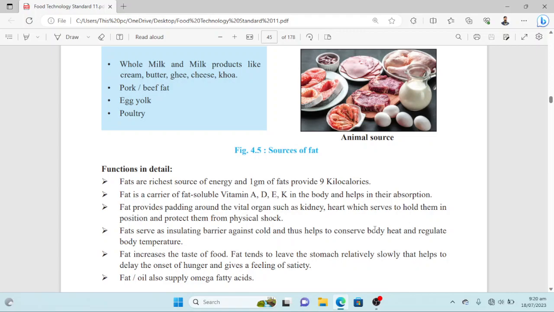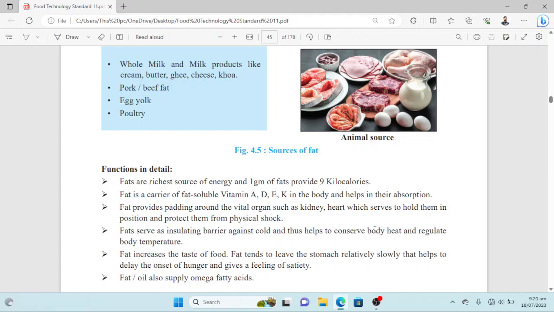For fat soluble vitamins, we not only have to take them in by food source, but there should also be a carrier of those vitamins in the body that can take them up, dissolve them in it, and deliver them to the body efficiently. So that's the reason why fat is important for fat soluble vitamins.